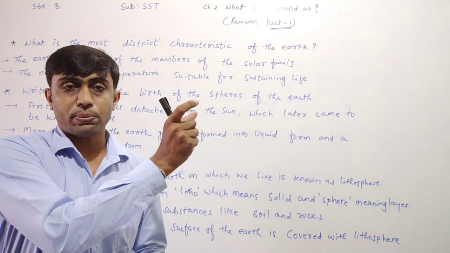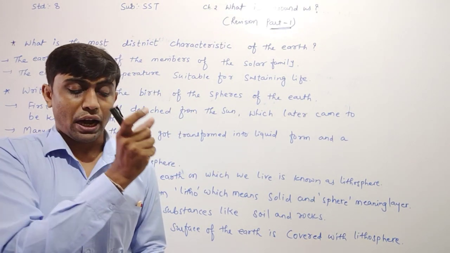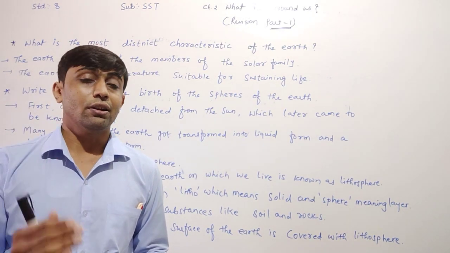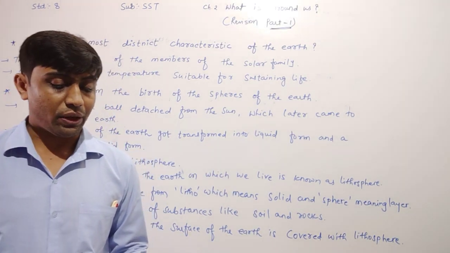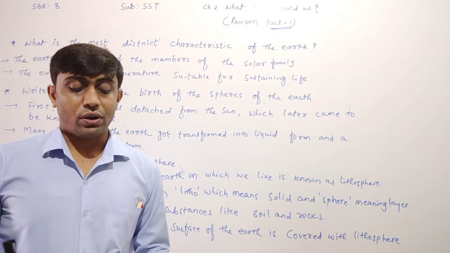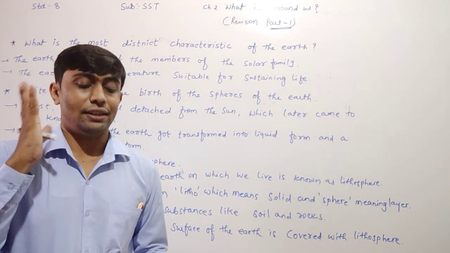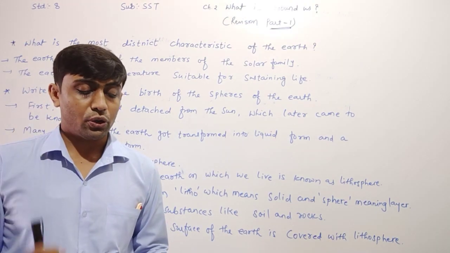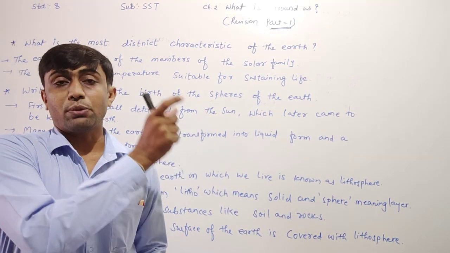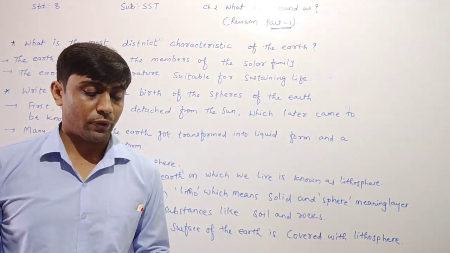It means lithosphere, solid; hydrosphere, liquid. And already we learned these things in chapter 2. In the same way, a few elements were also transformed into gases, and they gave birth to the atmosphere of the earth. That's why, for the atmosphere, you have to remember gases.